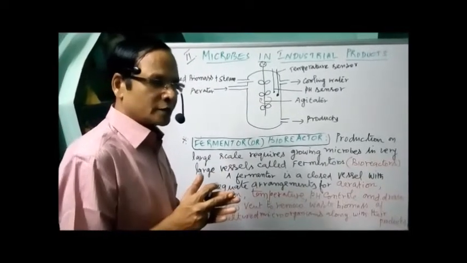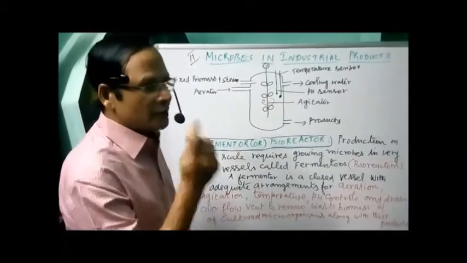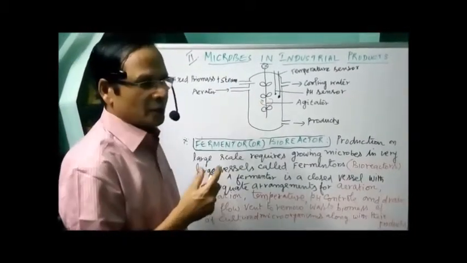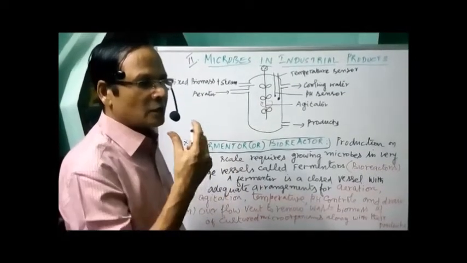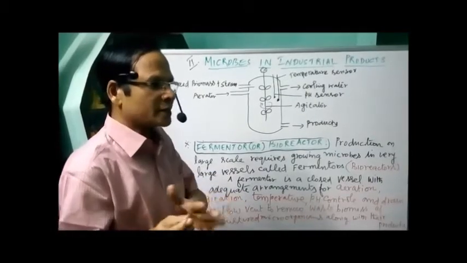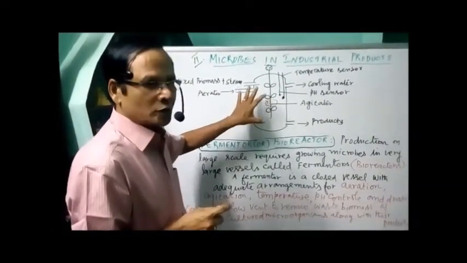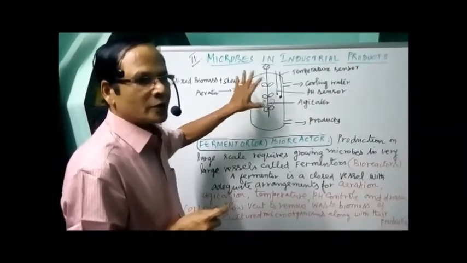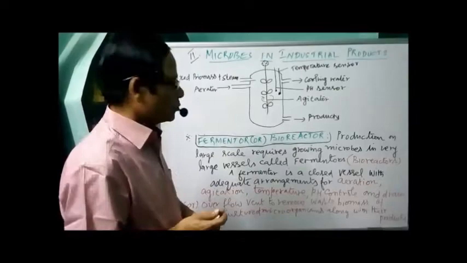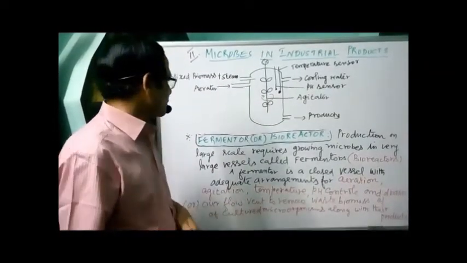It should not exceed, it should not be reduced, like the temperature also. So when it is rotating, this is the agitator. The materials are mixed and are produced in large amounts. Then we have the streaming, etc., other products. But here we have to know the simple picture I am showing, which is nothing but the fermenter or bioreactor. I'll give you a better picture in the video. You can see all these things beautifully. Okay. Now that's about the fermenter.